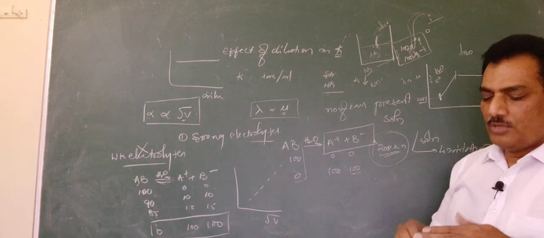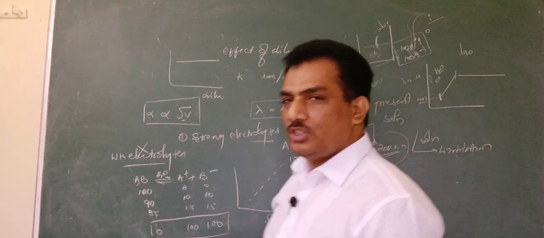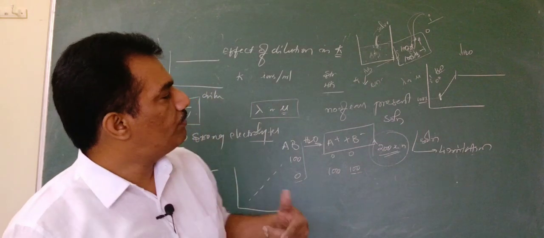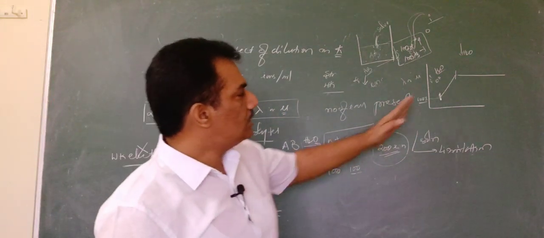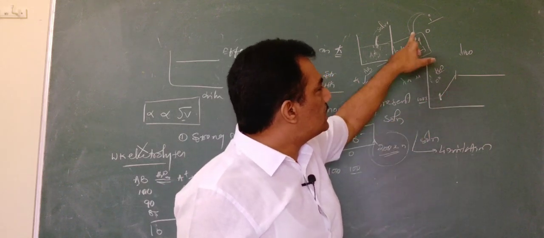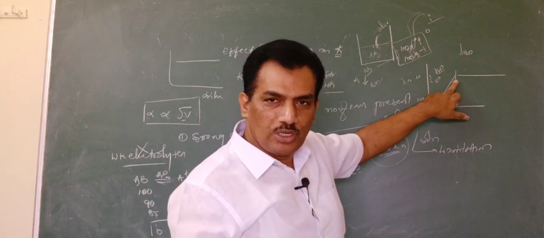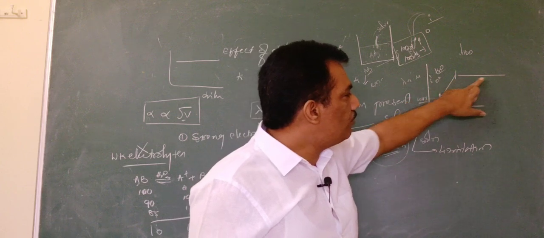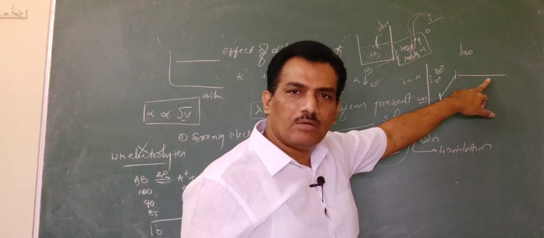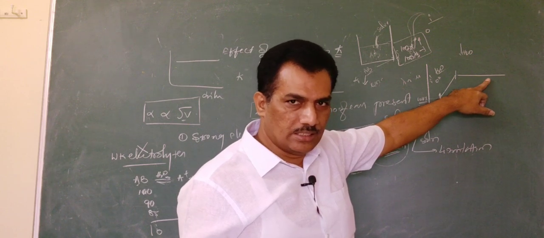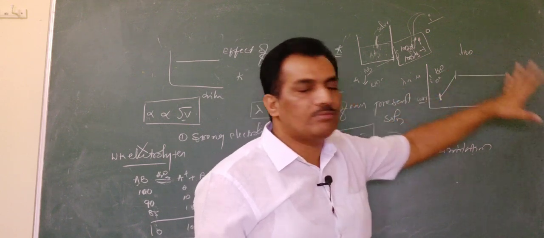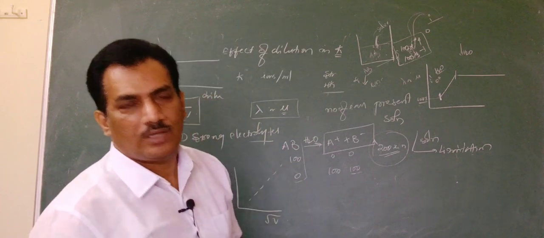Once the interionic attraction becomes zero, these ions are free to move. That is the condition where the interionic attraction becomes zero, and thereafter they are moving to their maximum extent and carrying the conductance. That maximum extent will never be exceeded. That is the reason why the graph appears like this. Very clear with this one?